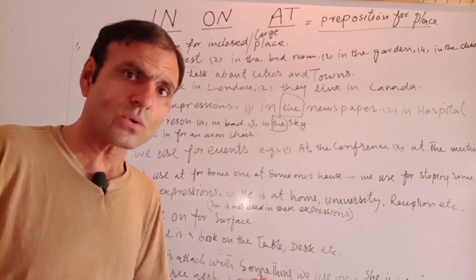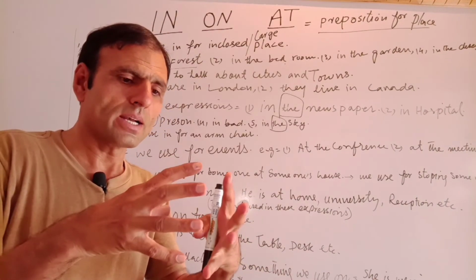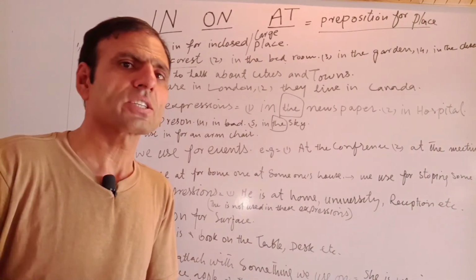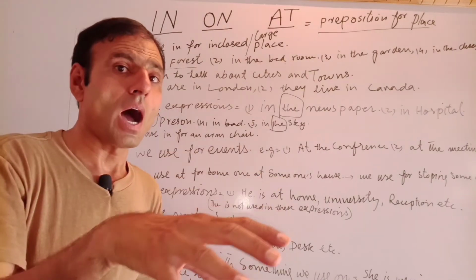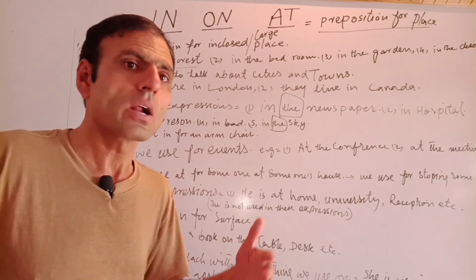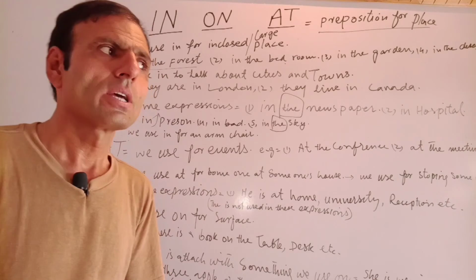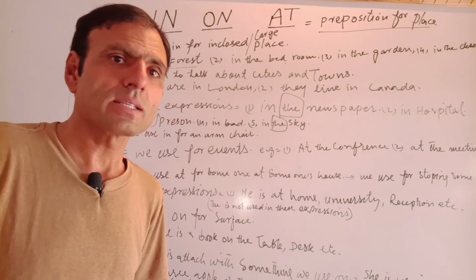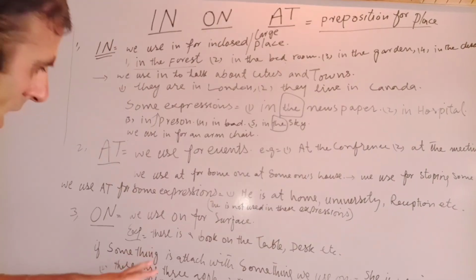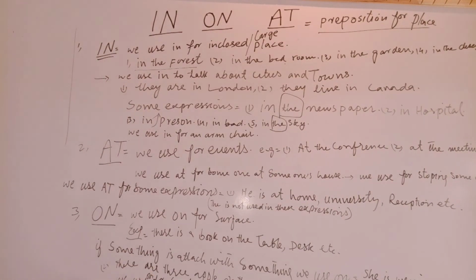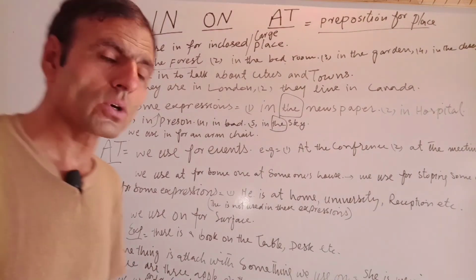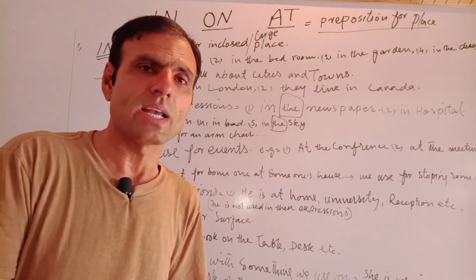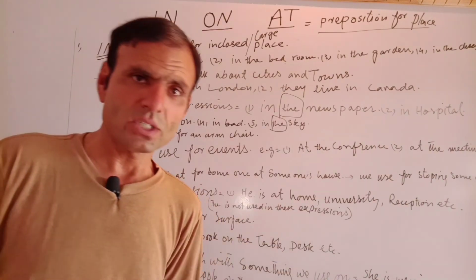If there is a fruit tree and there are fruits with the tree, so we use the preposition "on." There are 3 apples on the tree. There is a bunch of bananas on the banana tree, etc. We use "on" for this. Okay. We use "on" for coast or river-close living areas. She lives on the coastal area.